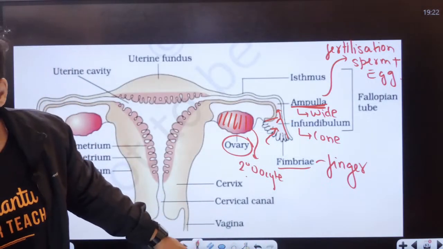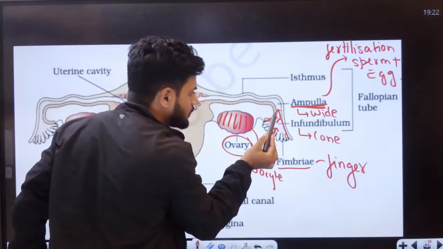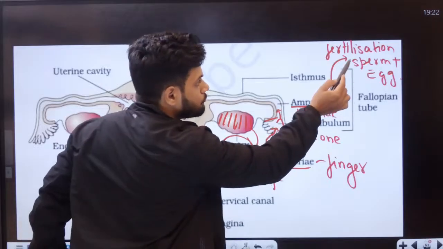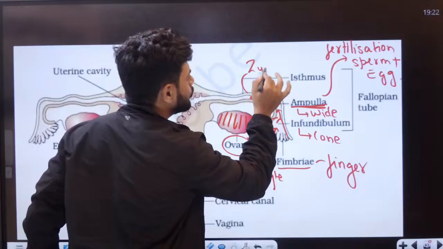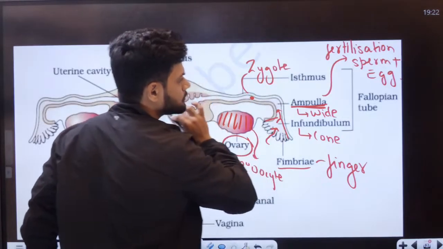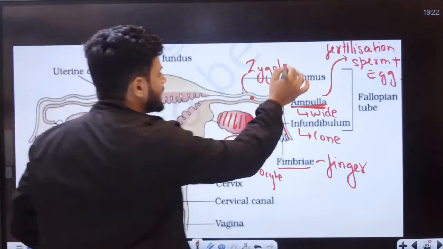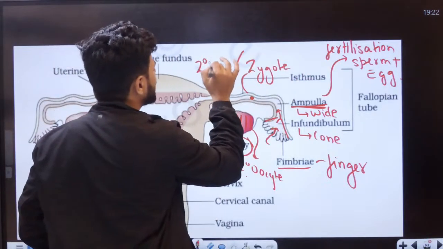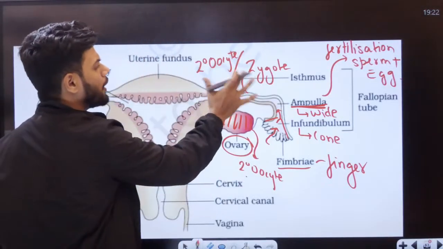Ostia, yes, exactly, correct. Now, if fertilization is happening, then at this point we can have a zygote. If there is no fertilization, then we can have the secondary oocyte as such. Any one of them can be present here.